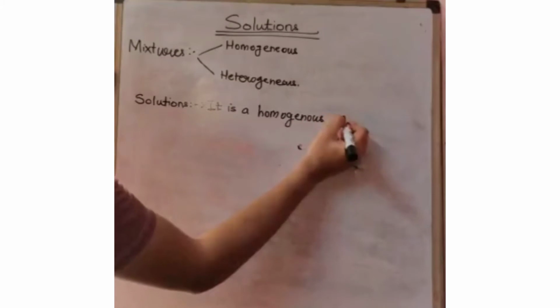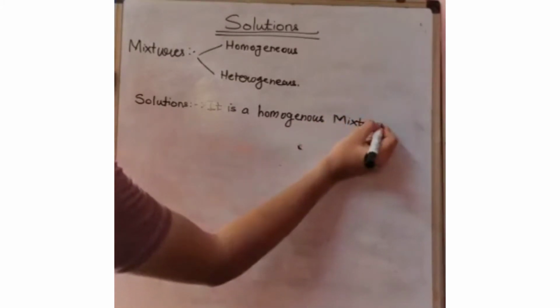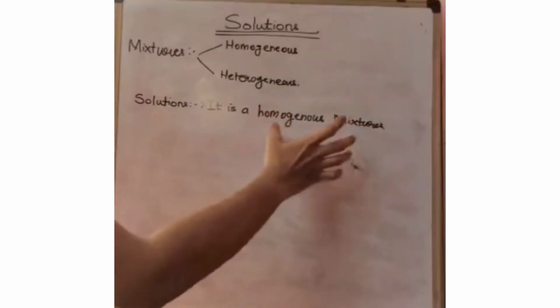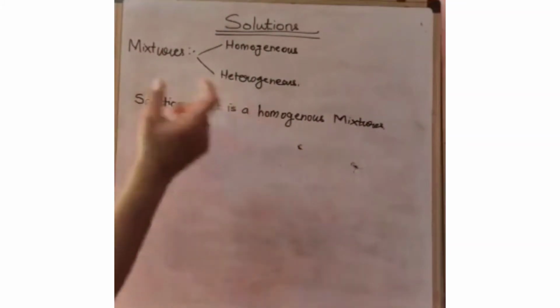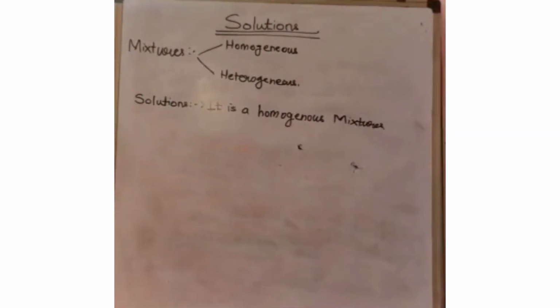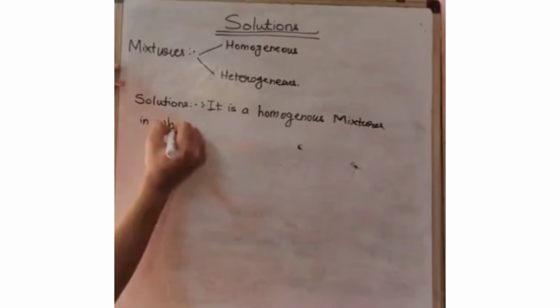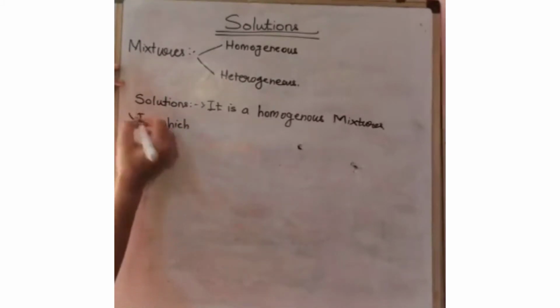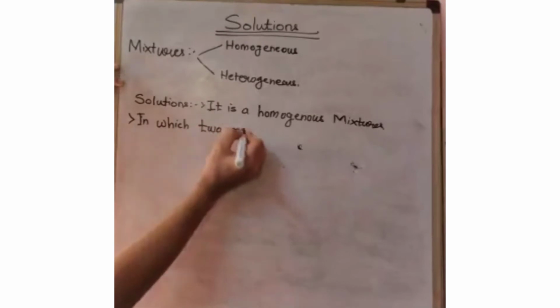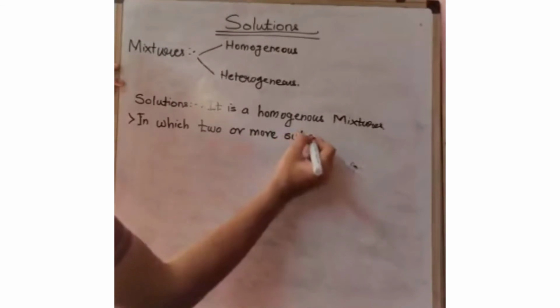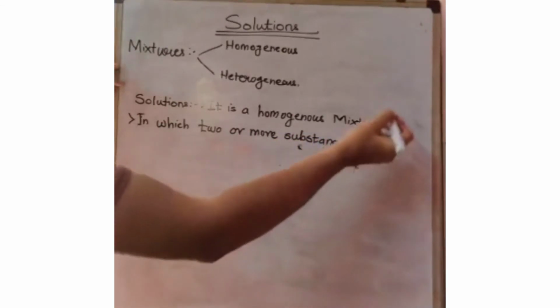When any two particles are combined or mixed with each other, they form a solution. If those two particles have similar components and are mixed together, then it forms a homogeneous mixture, and the result is called a solution. I will write it down in another way: two or more substances, or you can say components.